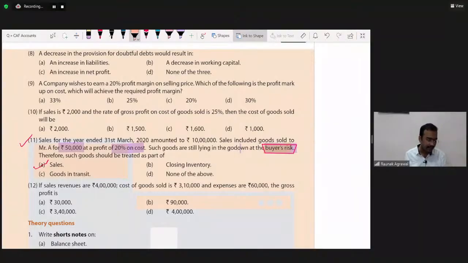No, Chandan, no. Why closing inventory? Correct, Anjali. Correct, Cherry Rampuria. Correct, Priyanka. Correct, Chandan. Correct, Jyoti. Great. Most of the students have given the correct answer.